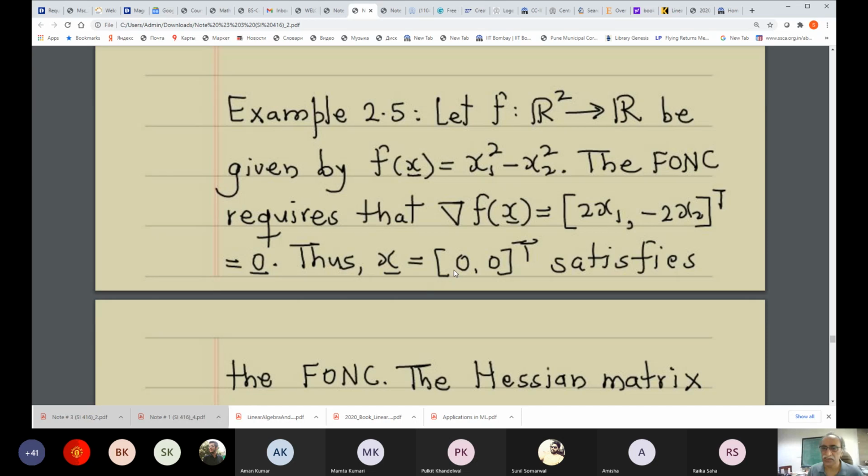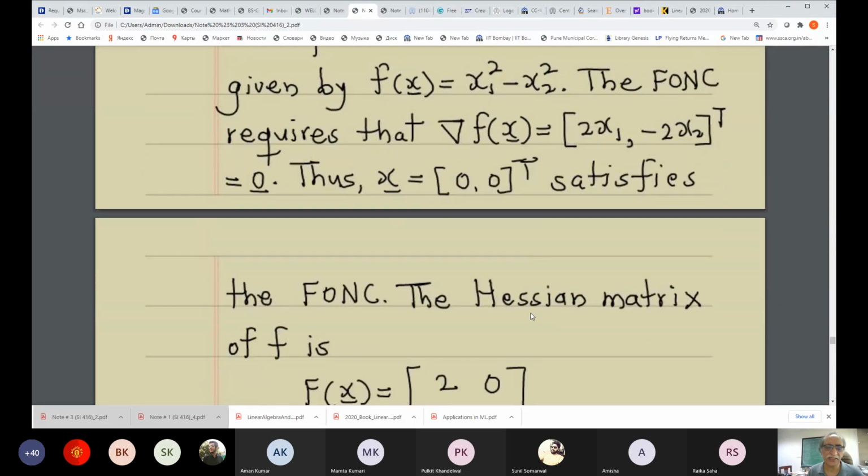Okay, fine. Now the question is, is d transpose F(x star) d greater than or equal to 0? That's the question that we are trying to ask ourselves.